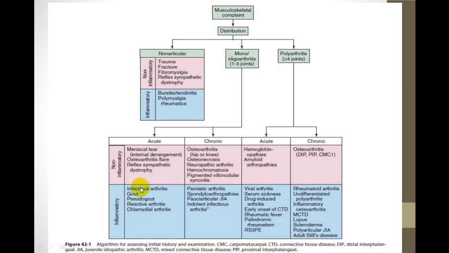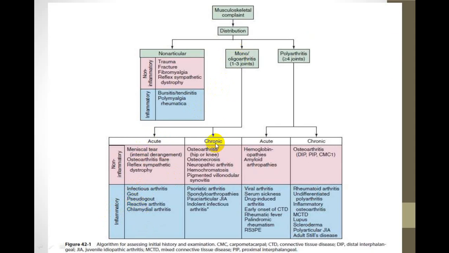And among infections, one of the most common is gonococcal arthritis. So do keep this in mind. Again I am repeating, monoarthritis or oligoarthritis, acute in onset and inflammatory: infective, gout, pseudogout, reactive arthritis, and once in a while chlamydia.